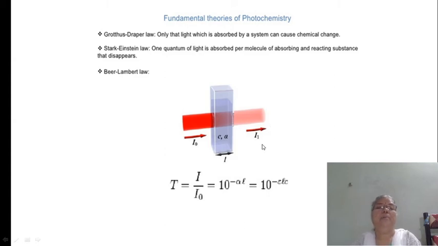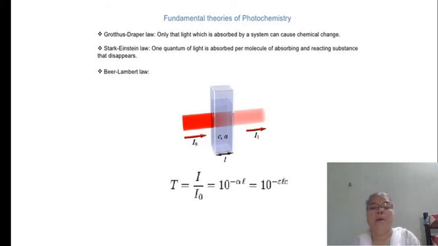And Lambert's law is stated as: when a homogeneous or monochromatic light is incident on an absorbing medium, and that absorbing medium must also be homogeneous, then the rate of change of intensity is directly proportional to the path length of the absorbing medium.